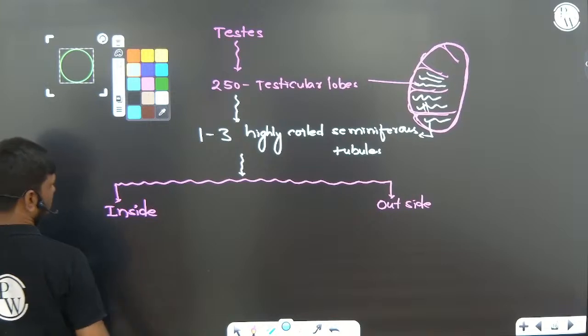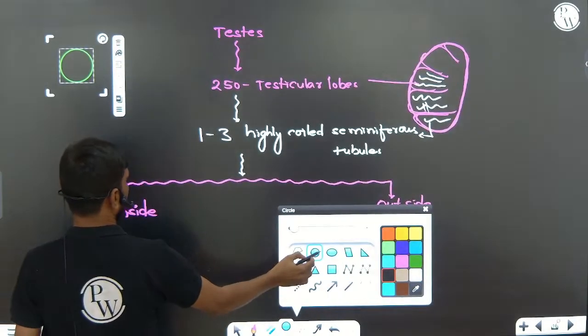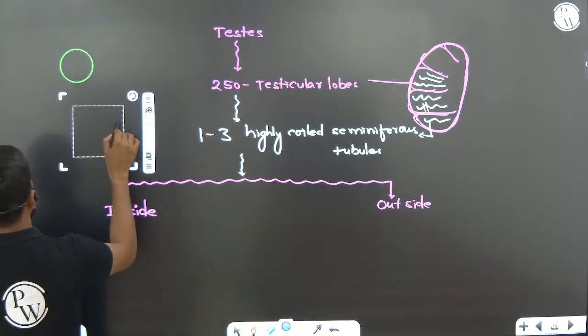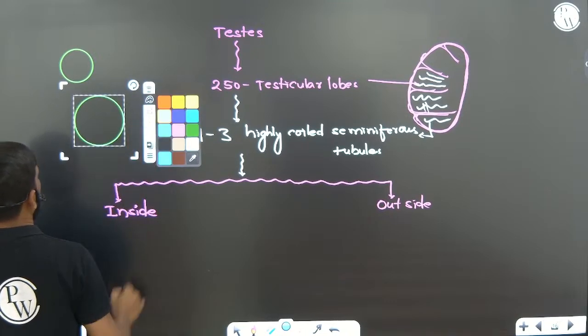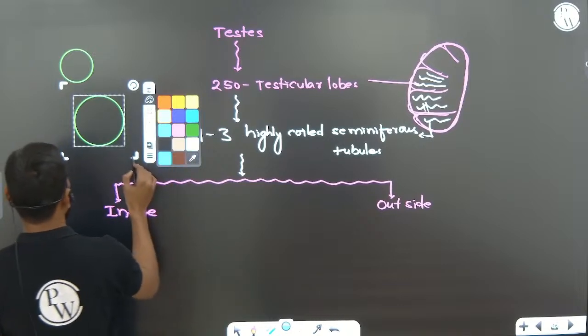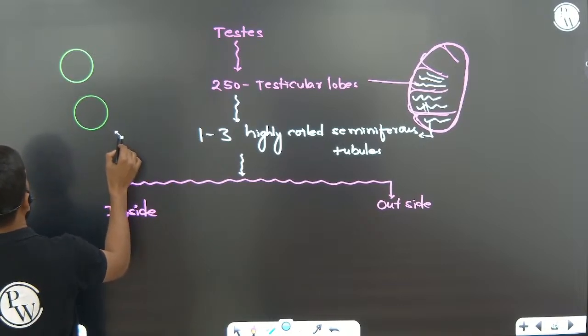This is one seminiferous tubule. This is another seminiferous tubule.